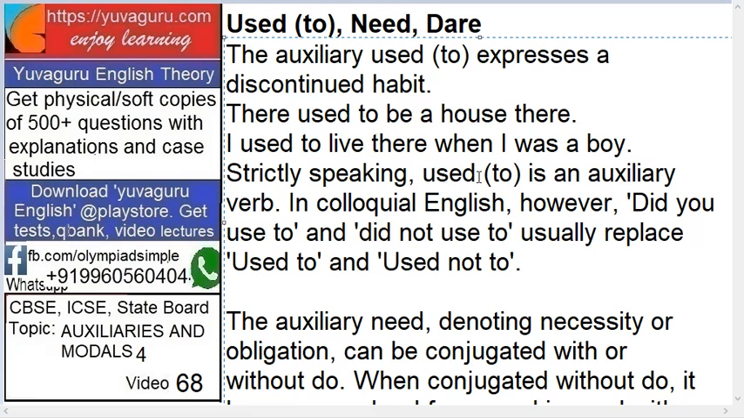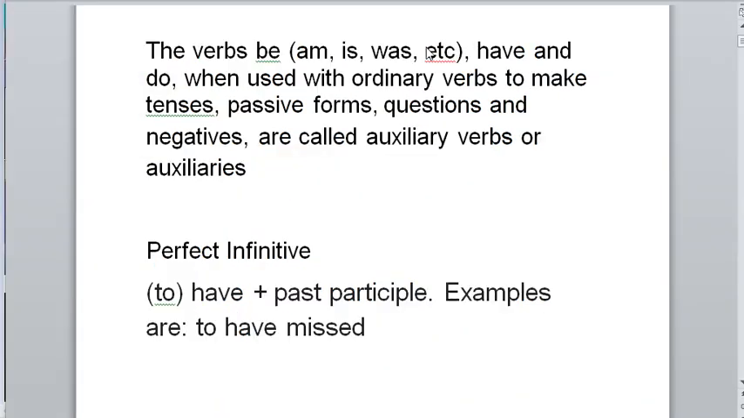Strictly speaking, used to is an auxiliary verb. In colloquial English, however, did you used to or did not used to usually replace used to and used not to. Firstly, what are auxiliaries? Here, the verbs be, have and do, when used with ordinary verbs to make tenses, passive forms, questions and negatives, are called auxiliary verbs or auxiliaries.